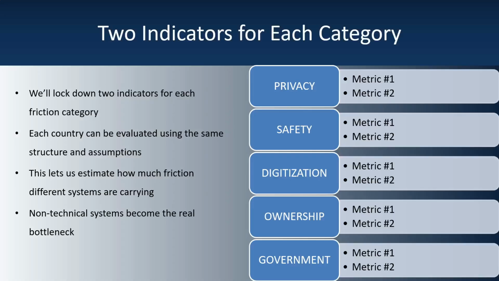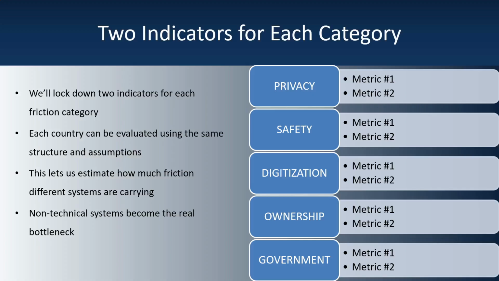In the next part of this series, we'll lock down the metrics. 2 indicators for each friction category, chosen for availability, consistency, and relevance. We'll organize those indicators into a standardized comparison framework, so each country can be evaluated using the same structure and assumptions. That gives us a way to estimate how much friction different systems are carrying today.